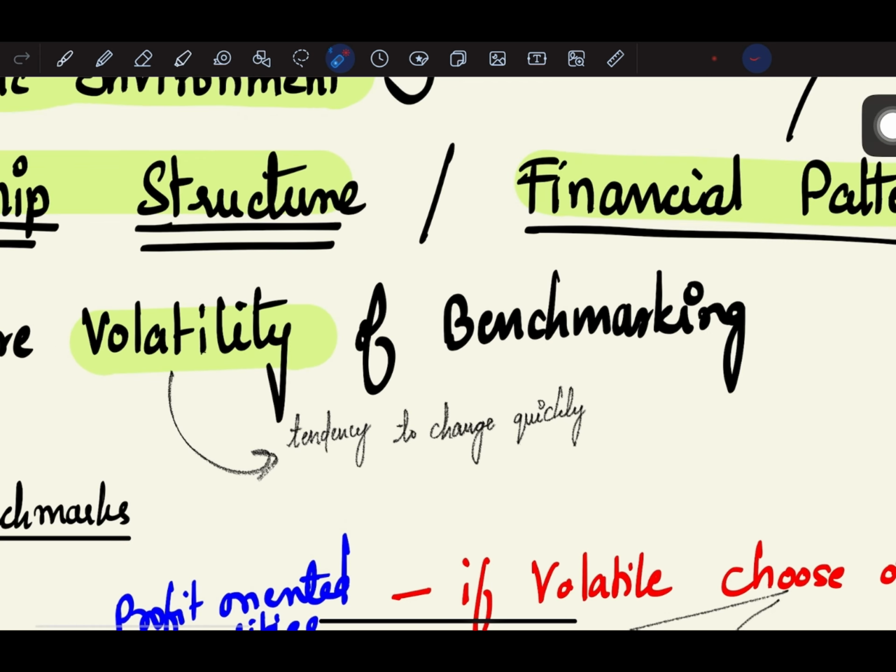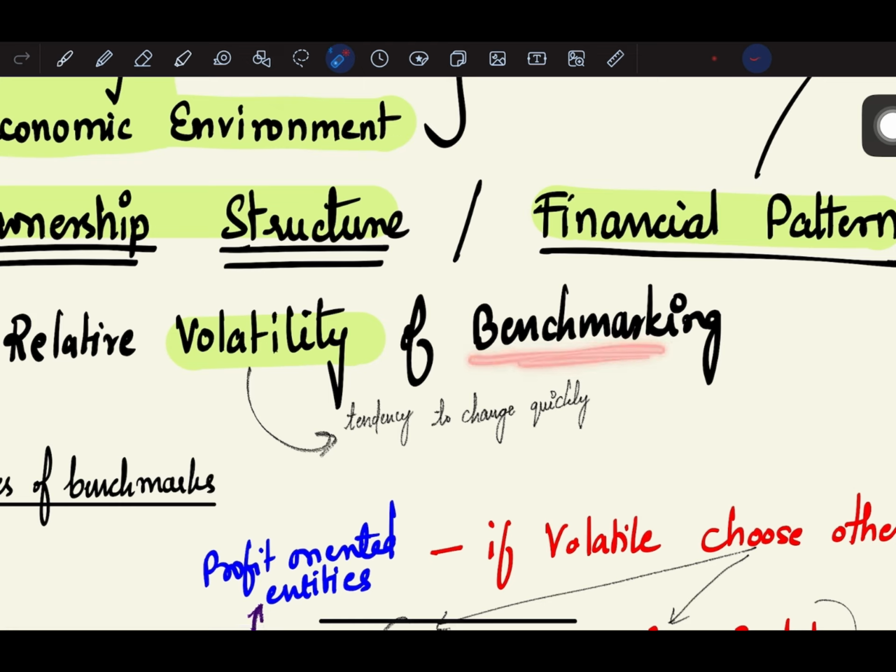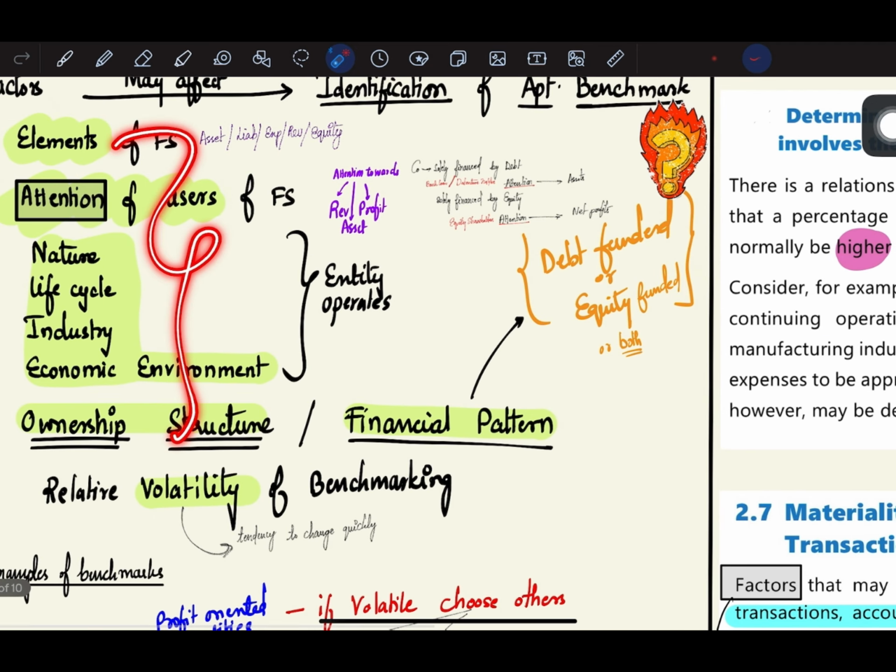So what is the meaning of volatility? The tendency to change quickly. Initially, when the auditor is devising his audit strategy, he will use his judgment to set a benchmark. He will use his judgment to set a materiality level. What is the tendency that the benchmark will change quickly? What is the tendency that the materiality level will change as the audit progresses? So these are the 5 factors which mainly affect identification of an appropriate benchmark.